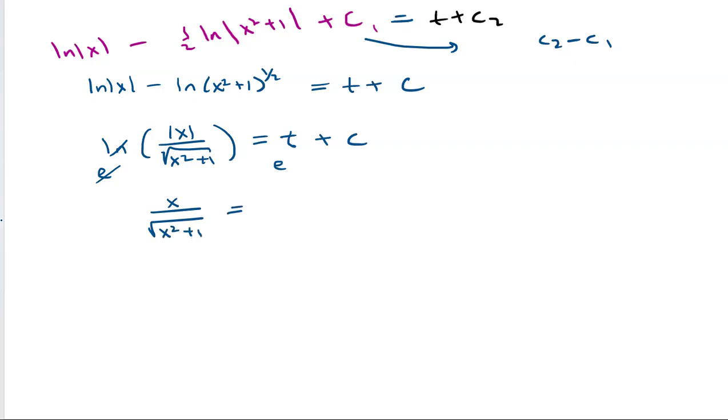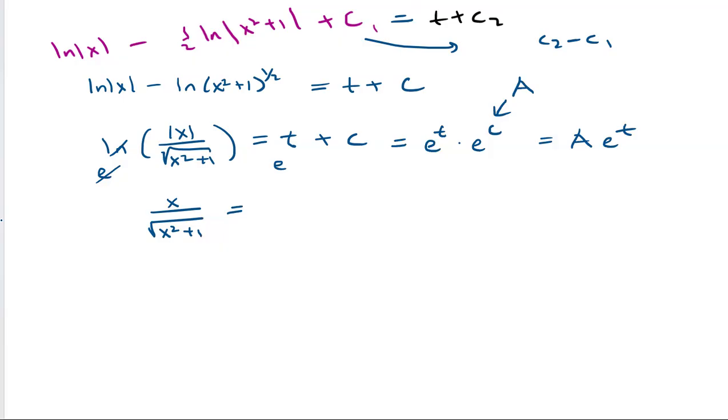And then I can rewrite this as e to the t times e to the c, which again, I can just make a big C, or I'm going to label it as A, if that's okay. So we have A e to the t, okay? So that's what we're going to have on this side, okay?